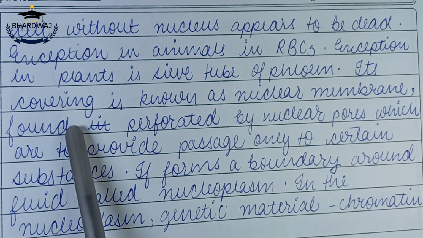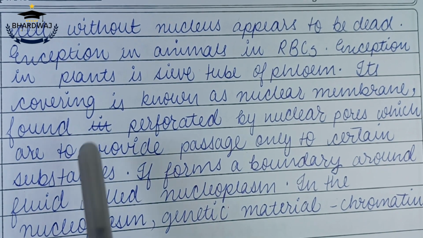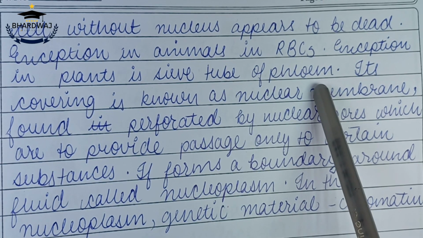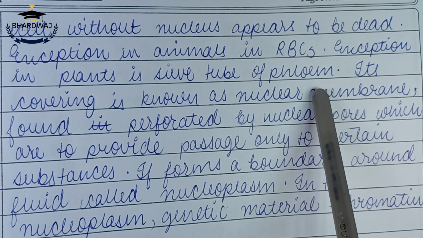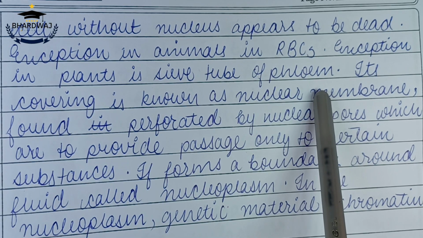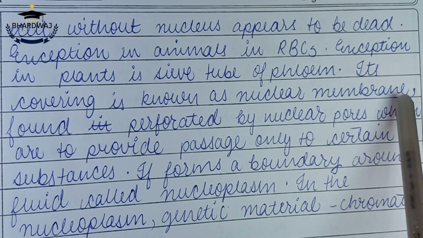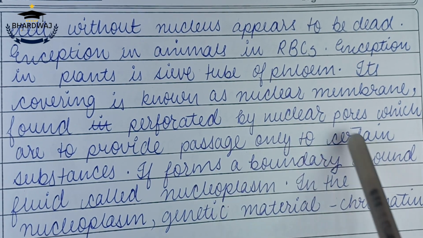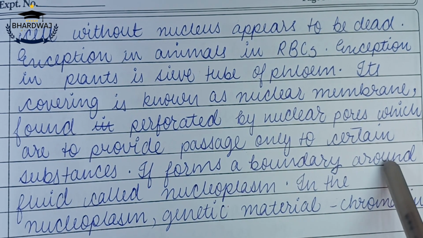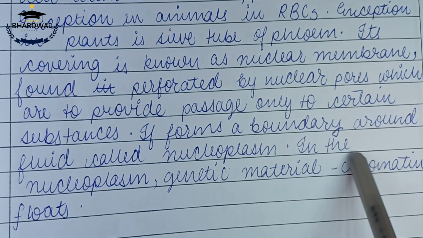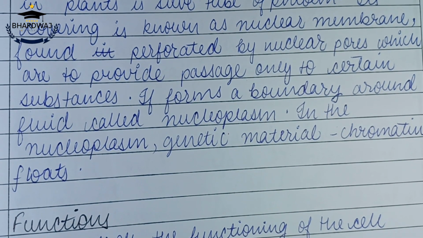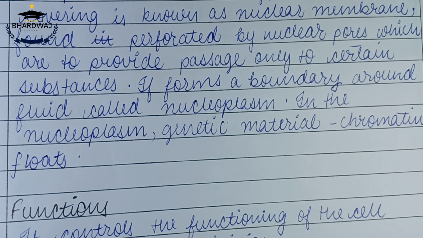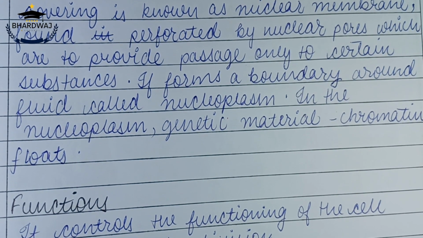Exception in plants is sieve tube of phloem. So phloem also contains sieve tubes. They also do not have nucleus, but they take the help of companion cells. Its covering is known as nuclear membrane. It is found perforated by nuclear pores, which provide passage only to certain substances. It forms a boundary around the fluid called nucleoplasm. In the nucleoplasm, genetic material chromatin floats, which turns into chromosome once the cell division starts, and then it converts into chromatid once the cell division is about to end.